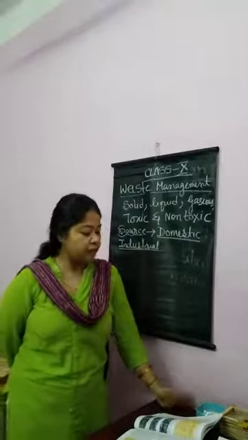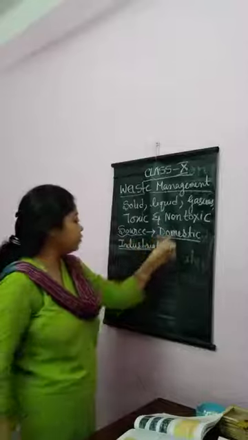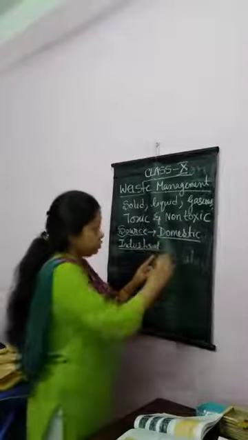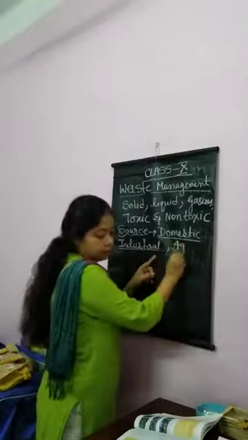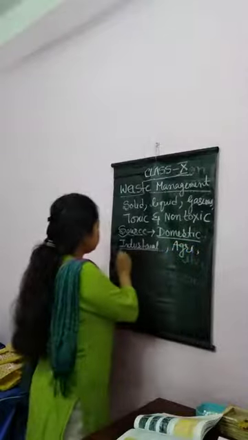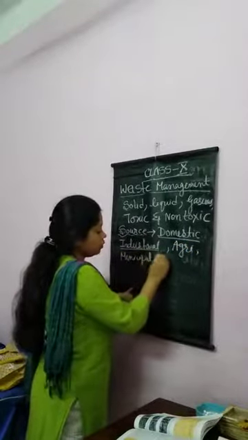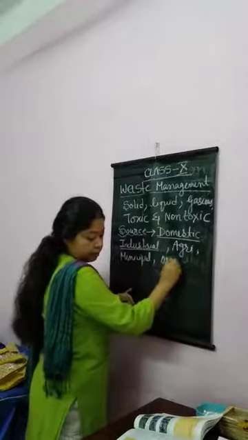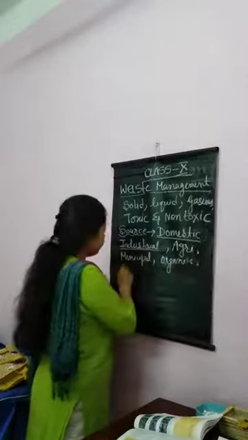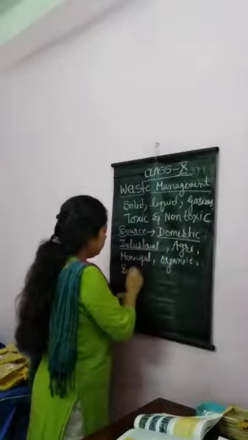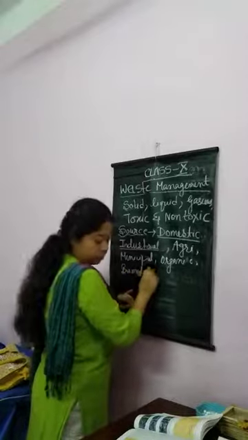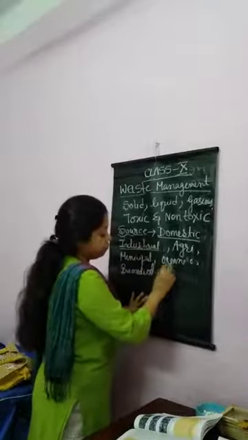Okay, so from this part, what will you read? The names of the types: domestic, industrial, agricultural, municipal, organic, biomedical, radioactive.